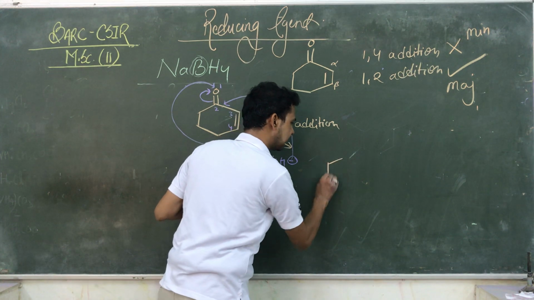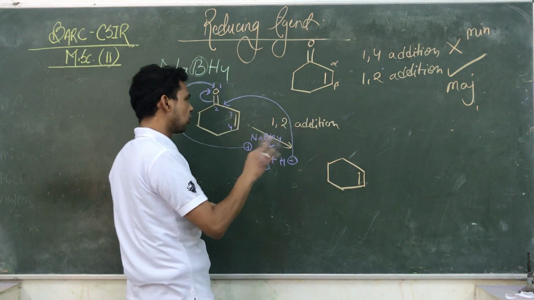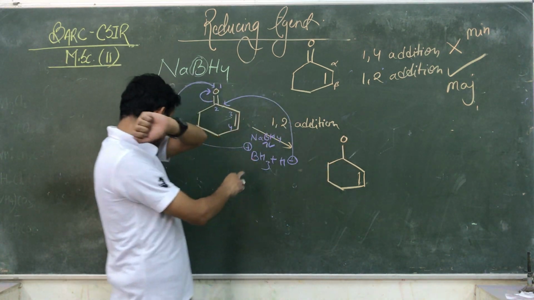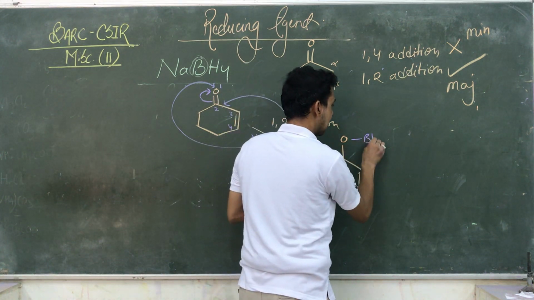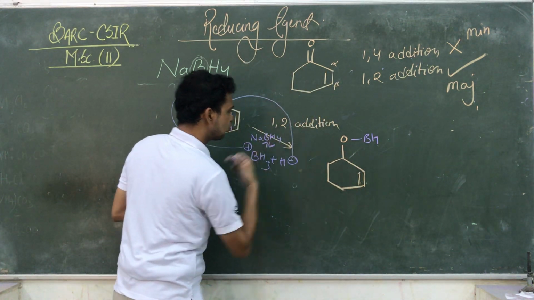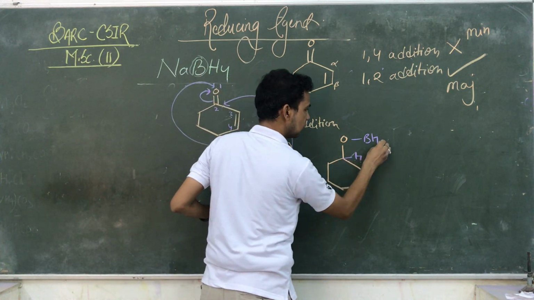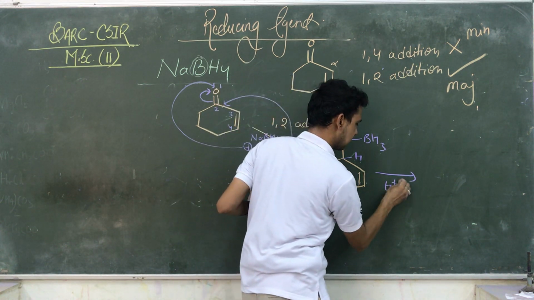See what happened: the double bond remains the same, not affected by this reagent. The O is attached with BH3, and at that carbon atom, one hydrogen is attached. Then we do the workup. Workup means hydrolysis.